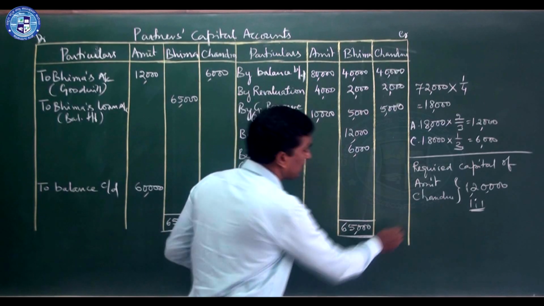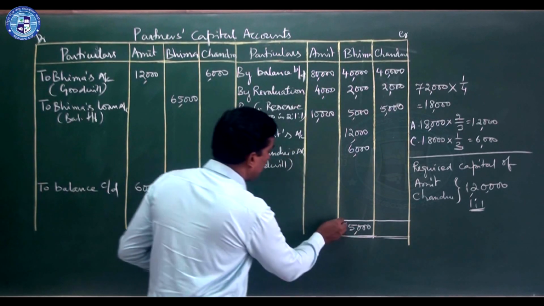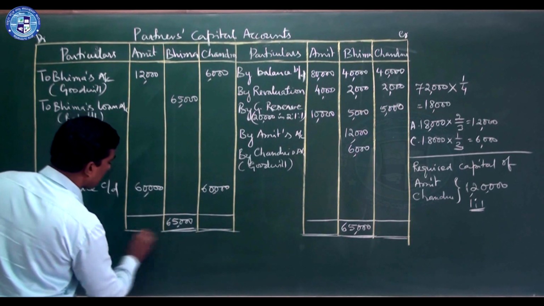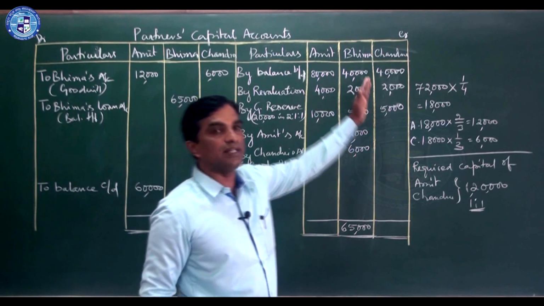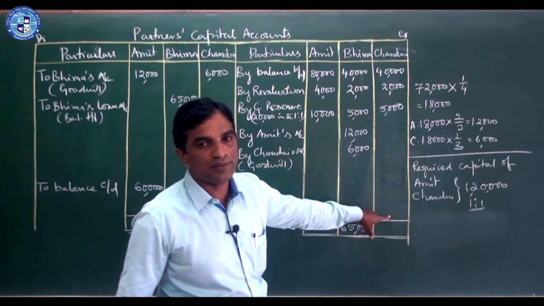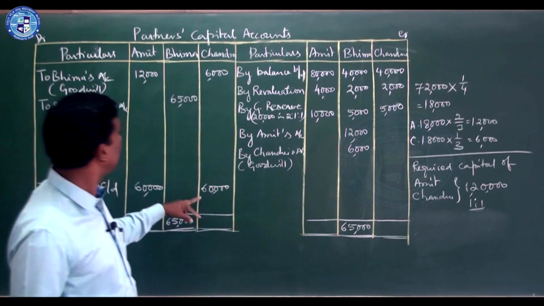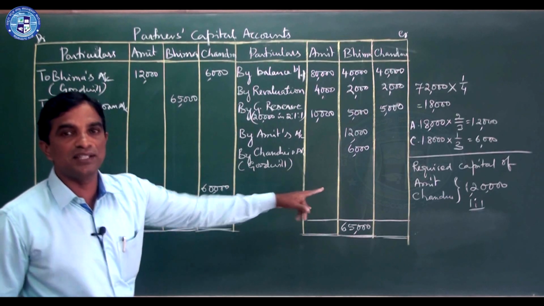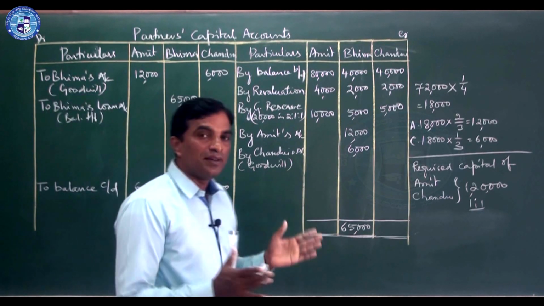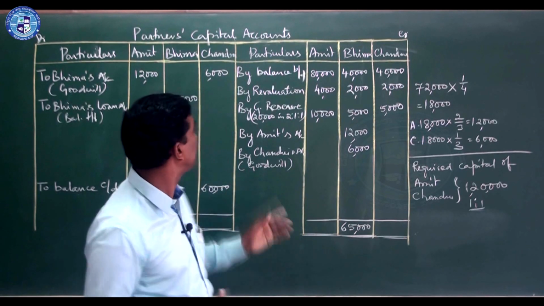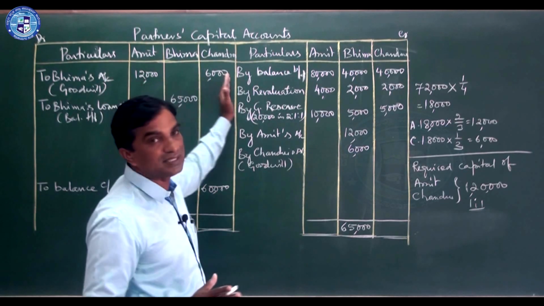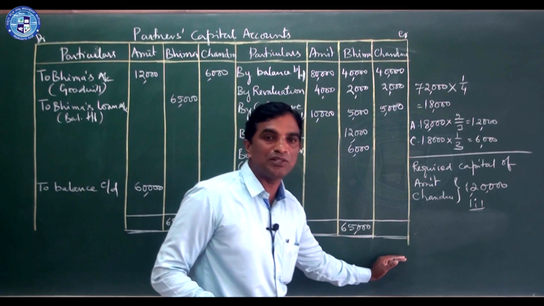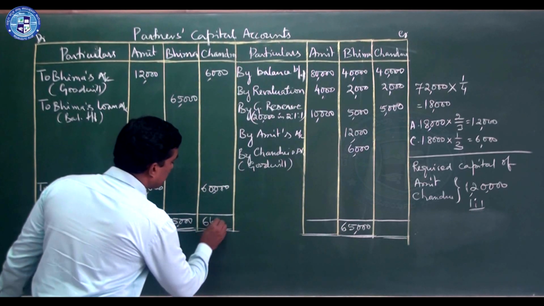You can show it in a working note also, or you can do it here directly. Better you show it in a working note. So in the working note, you should total it. Here 47,000 is there, and here 66,000 is there with the new balance. It is easy to see. Now the required capital is 60,000, and here give to Bhima 6,000. So the total of this side is 66,000. The total of this side is 47,000. Write this side only, 66,000.